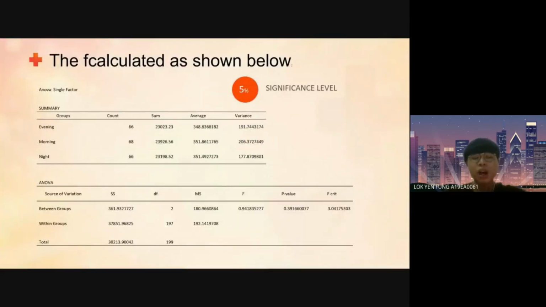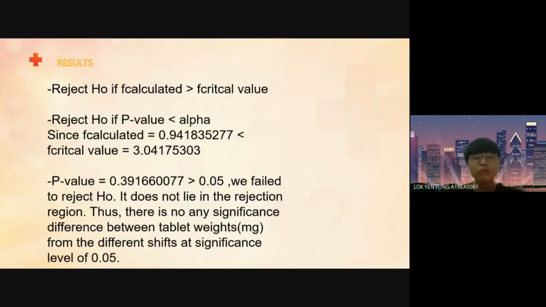This is the Excel output summary from a one-way analysis of variance. The means from the 3 groups, evening, morning, and night, as well as the count, sum, and variance for each group can be seen in the summary table. The F critical in the table refers to the upper critical value of the F distribution at the default 5% significance level. We reject the null hypothesis if F calculated is larger than the F critical value. We reject the null hypothesis if the P value is smaller than alpha.